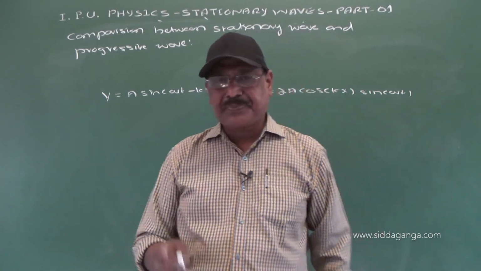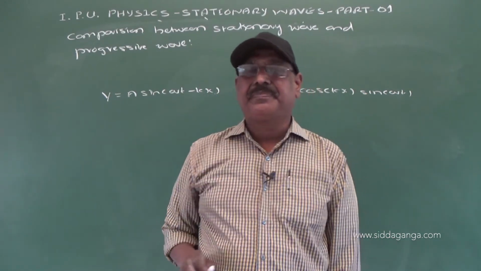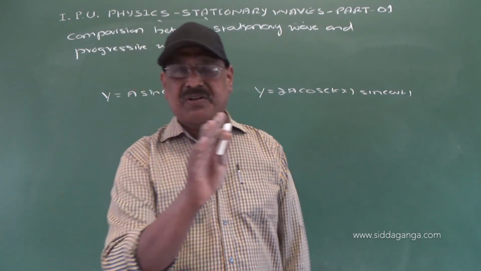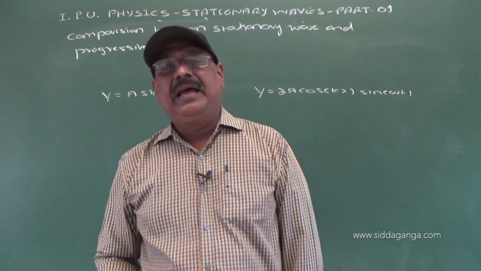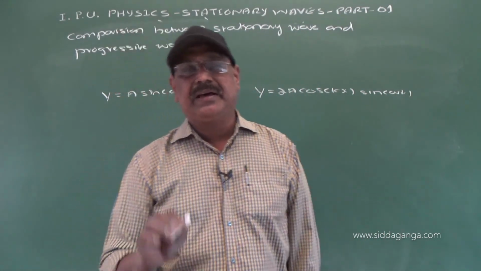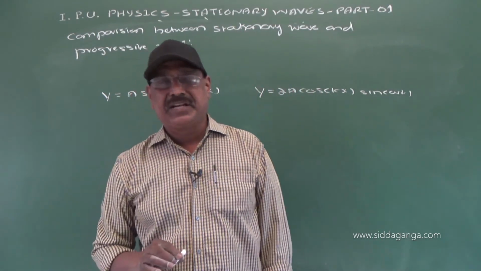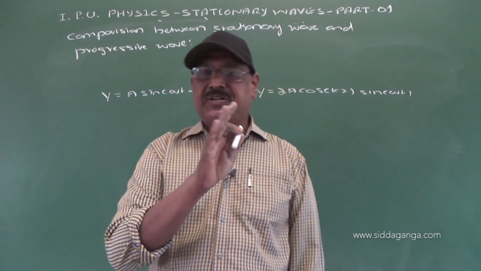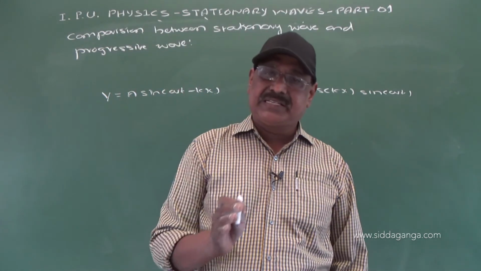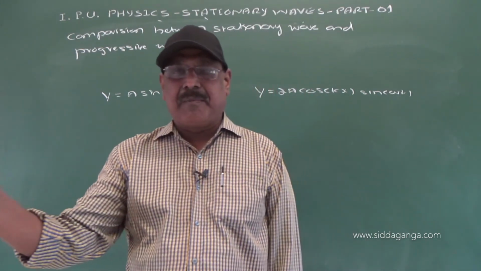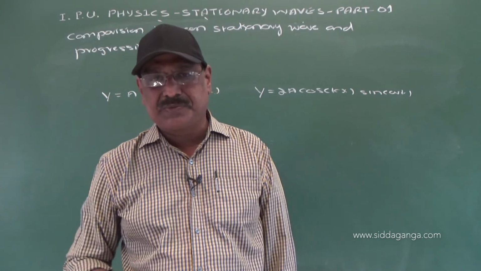So far we have discussed reflection of wave, formation of stationary waves, and obtained the expression for resultant displacement of particles in a stationary wave, and expression for resultant amplitude. We have discussed condition for maximum amplitude. The points are called antinodes, right.